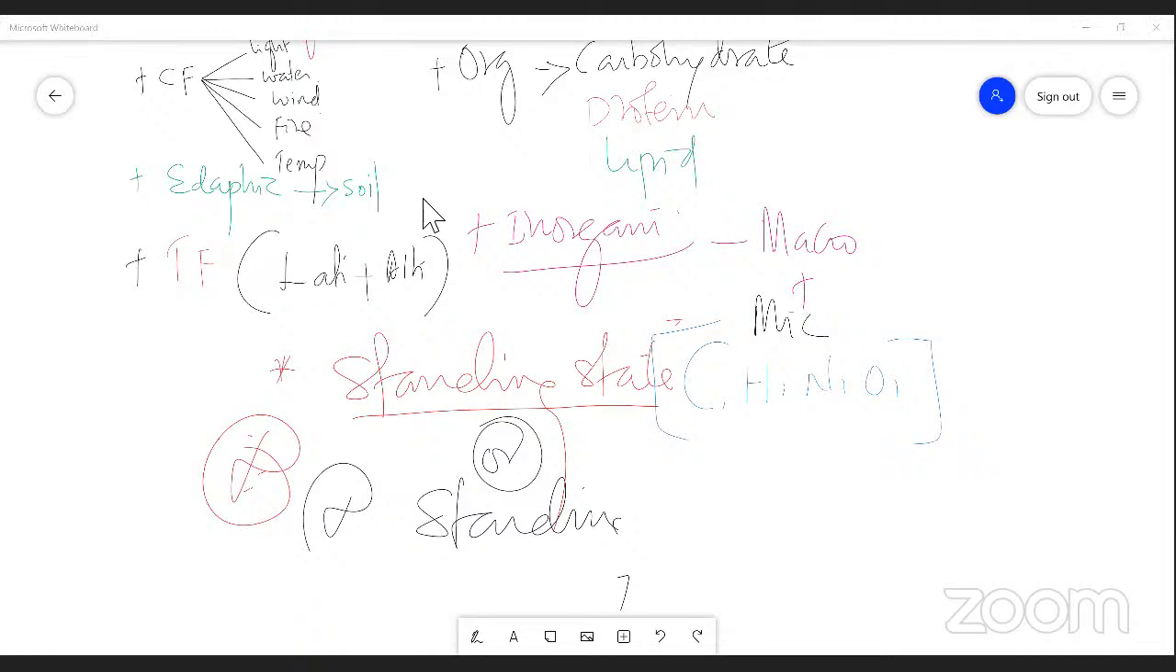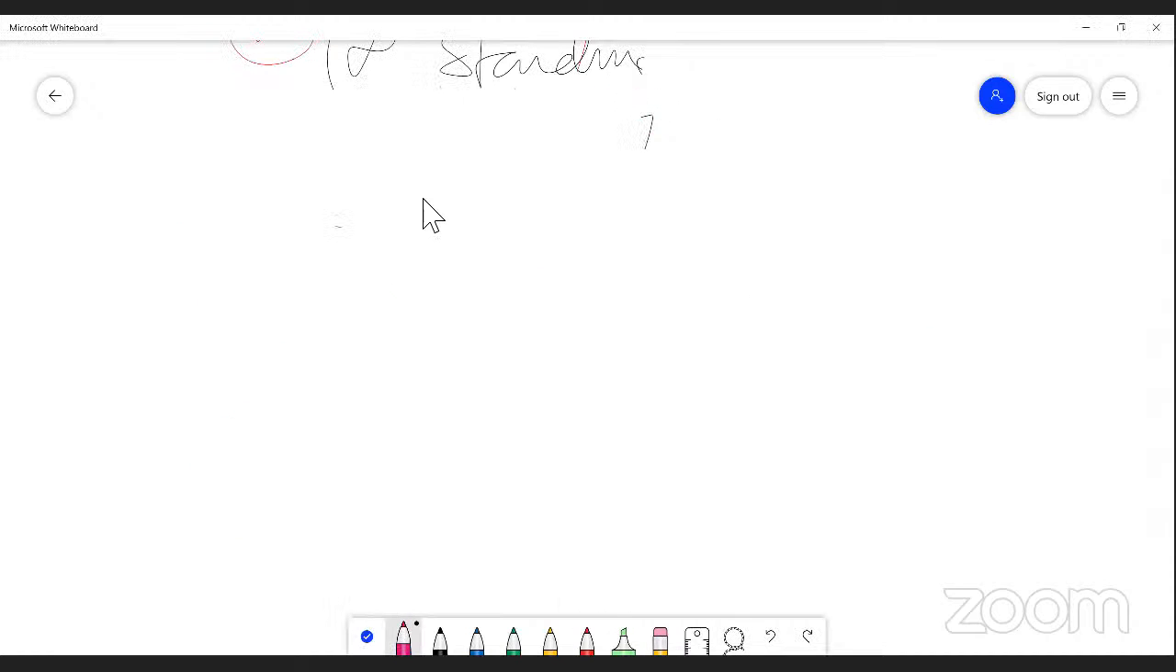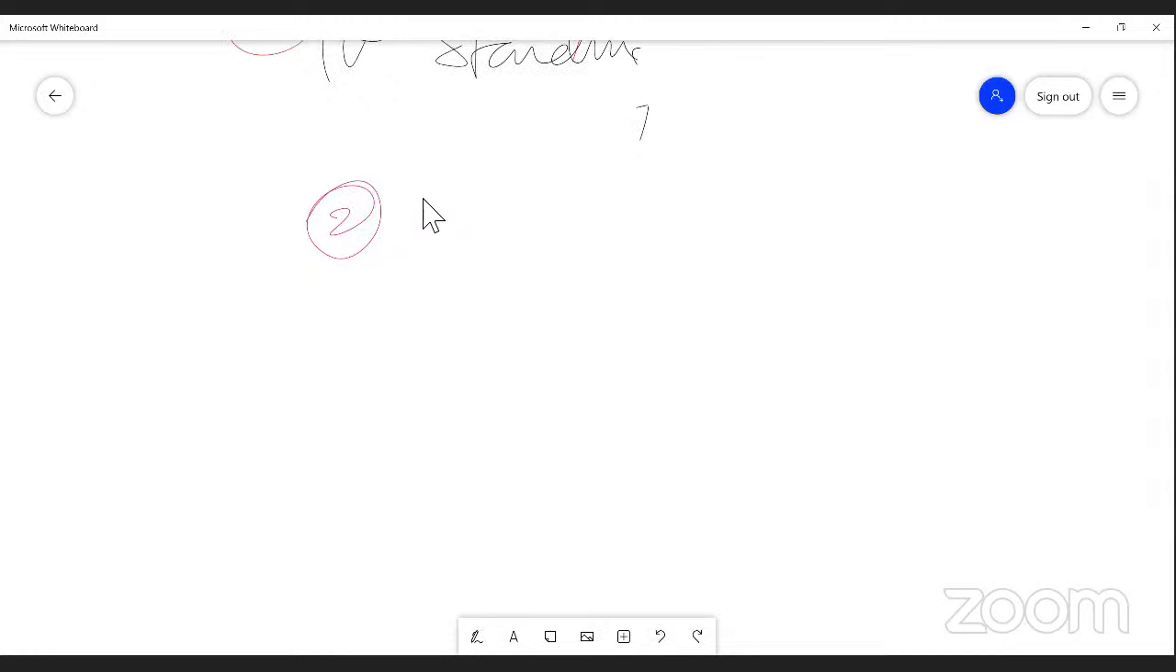Here you can expect a question: what is called a standing state? If it is asked, you can answer. What do you understand about standing state? Total amount of abiotic factors. Very good. That includes everything in the ecosystem. Organic, inorganic, all those things present in an ecosystem, that is a standing state. It is also known as standing quality. So next we pass on from abiotic factors.